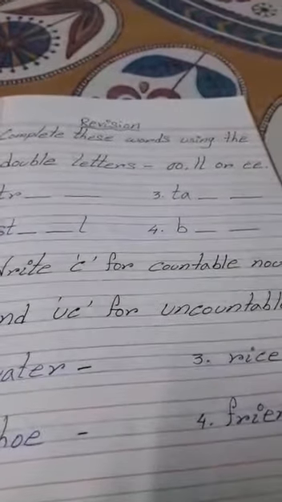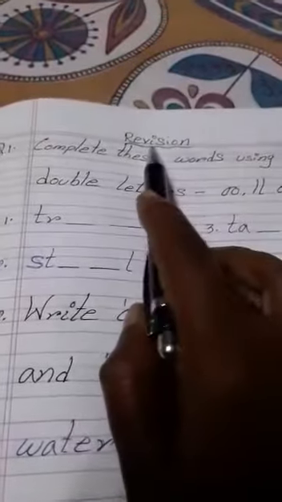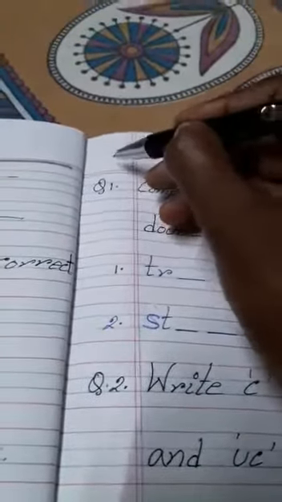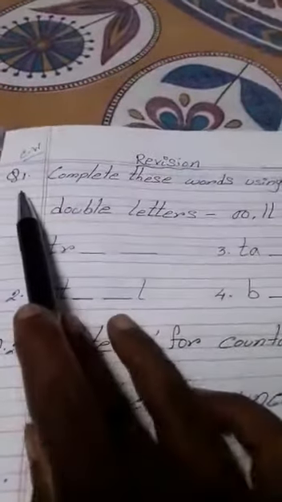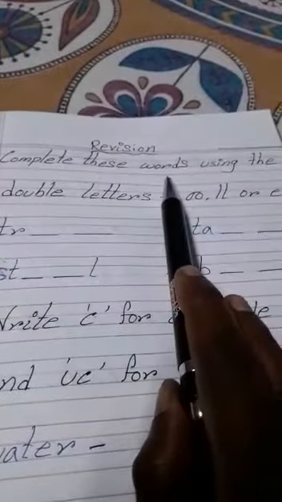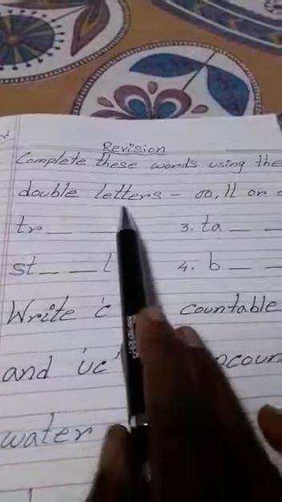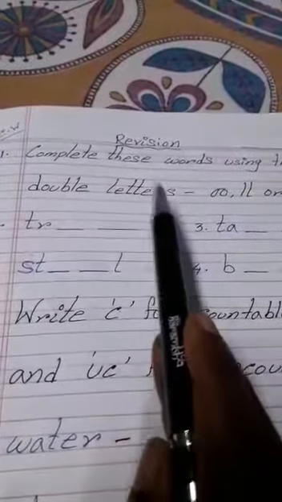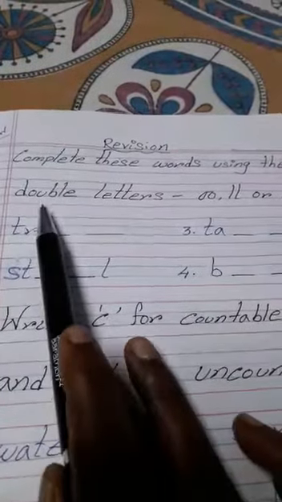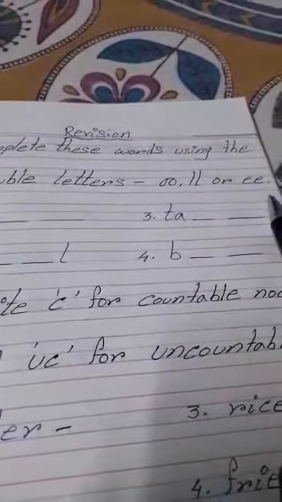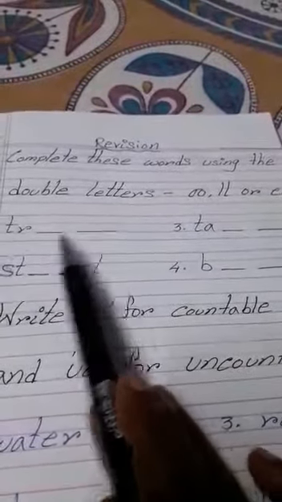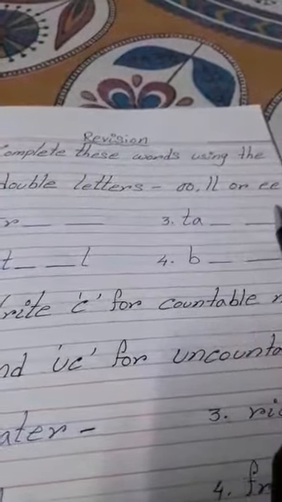Now today's revision work. All of you take out a new fresh page, write at the top revision, then classwork. Today's date here. Now the question is number 1. Complete these words using the double letters. Double letters, you know children, are the same letter but twice, or 2 times. Double letters like double O, double L or double E. You have to fill these words using these double letters.